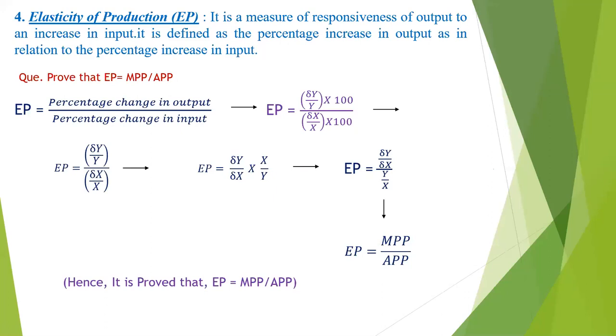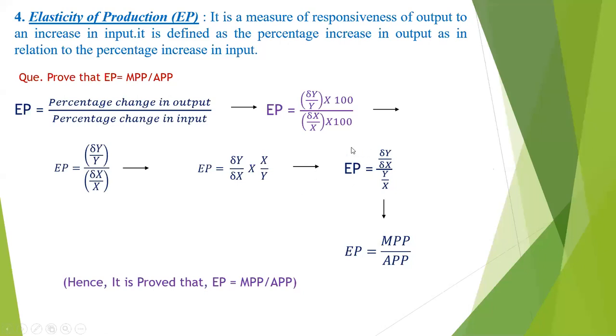So we can go through this step by step. First step, that is percentage change in output divided by percentage change in input. This is denoted by change in y divided by y into 100, whole divided by change in x divided by x into 100. Next step, 100 gets cancelled, so EP is equal to change in y divided by change in x into x divided by y.